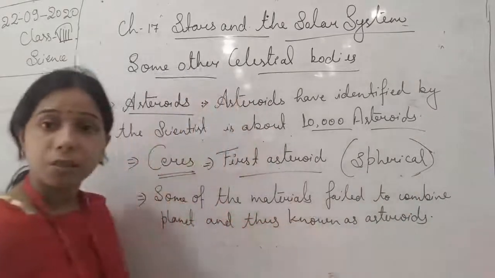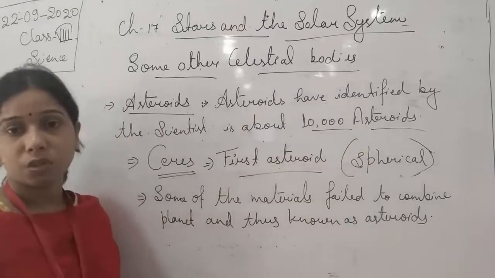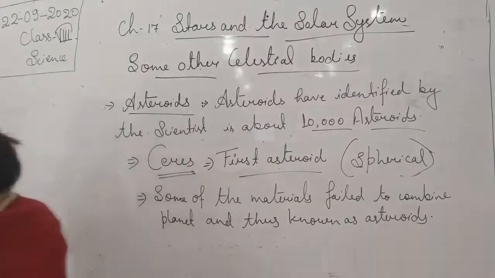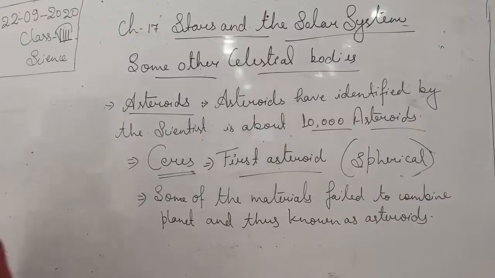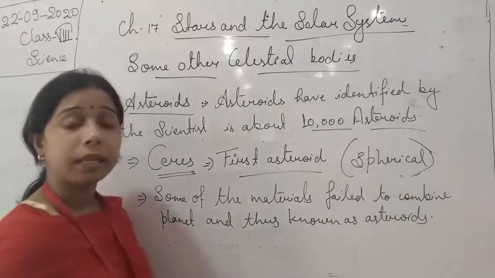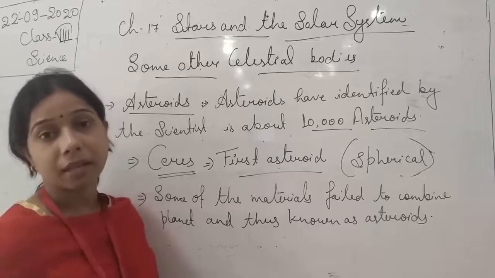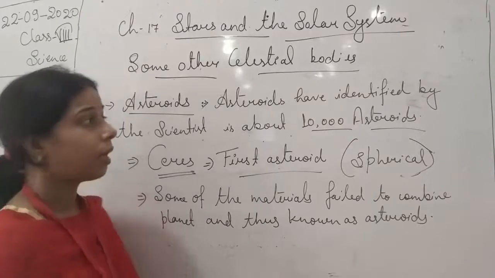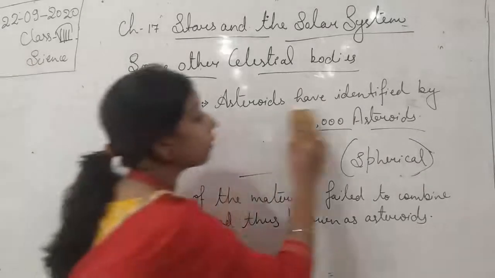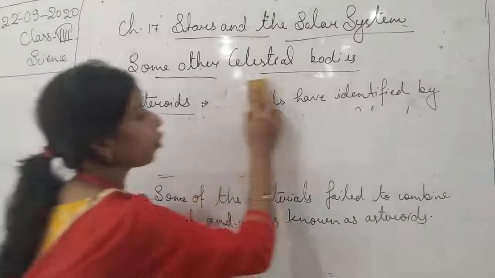Okay, and that is why they are known as the asteroid. So this is the first one, student, by which we can say that the materials fail to combine, and that is why there is a formation of the asteroid. Is any other thing there by which we can say the formation of the asteroid occurs?